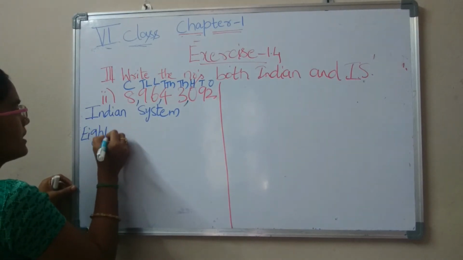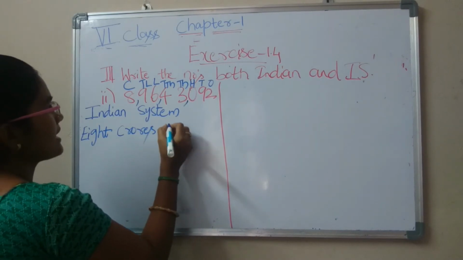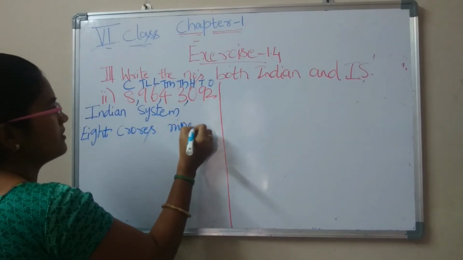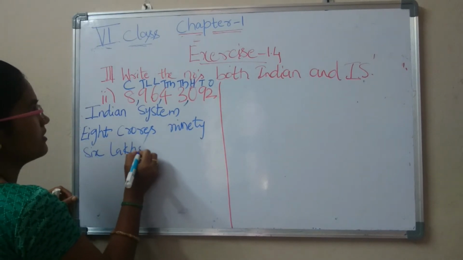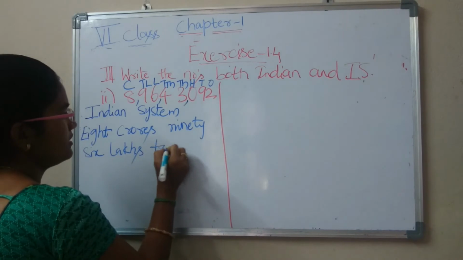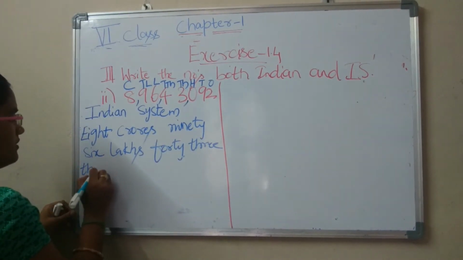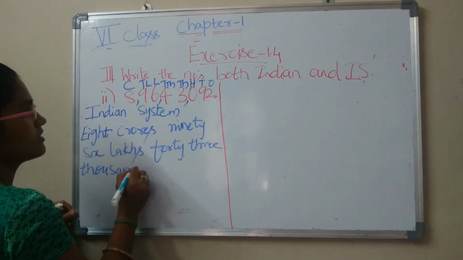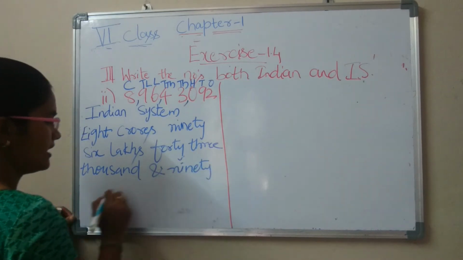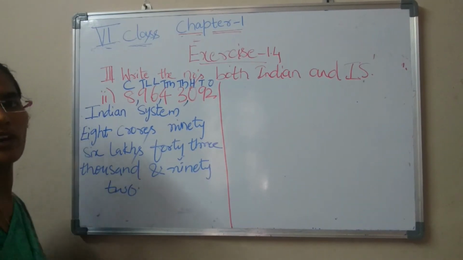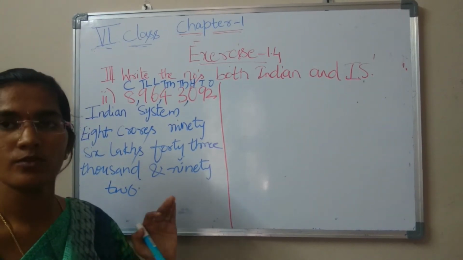We have to write that number in words. 8 crores, 96 lakhs, 43,000, and 92. Ninety-two. In this way we write that number in Indian system words.